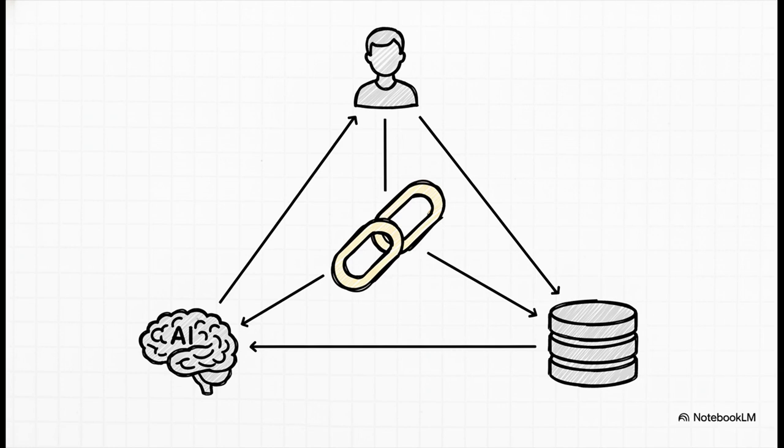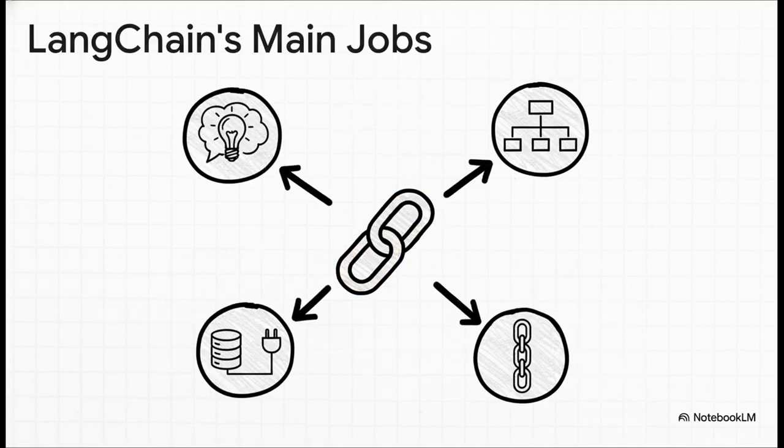Just think of LangChain as the ultimate project manager. It's not the brain, and it's not the library. It's the essential go-between that coordinates everything. It's the glue that holds the whole operation together and makes sure everyone is talking to each other correctly. So what does this project manager actually do? Well, it's got a few critical jobs.